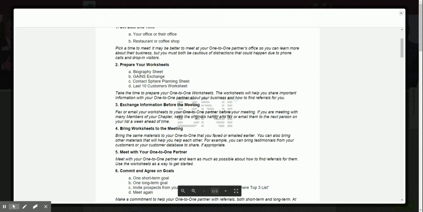And so if you get it all filled out, then they're easy to exchange. And that is step number 3 here. So you can put it in their hot little hand. You can email it to them. You can fax it to them. Whatever you want to do, and then make sure to bring the worksheets to the meeting. Of course, you've gone over them, right?